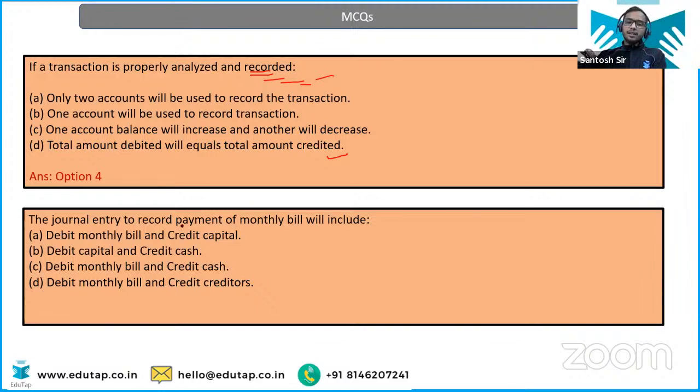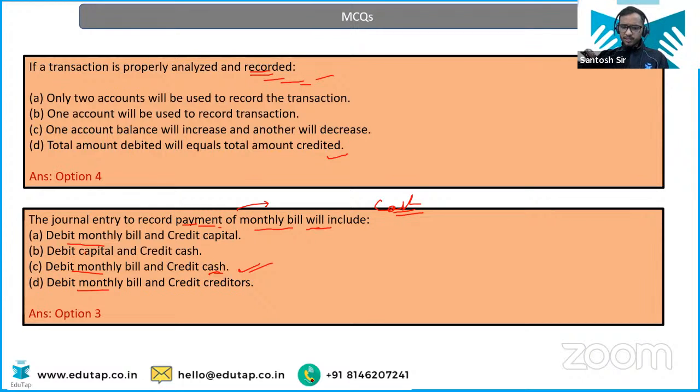Next question. Journal entry to record payment of monthly bill will include what? Very easy. Payment of monthly bill. Expense always gets debited. Okay? So your monthly bill will be debited. So check where monthly bill is getting debited. Here, here, and here. So you are paying cash, I guess, right? So we are assuming that we are paying cash. Then cash will be credited. But if we are not paying cash, then he will be our creditor. Okay. But in this we are paying cash. So option number 3 will be the answer.